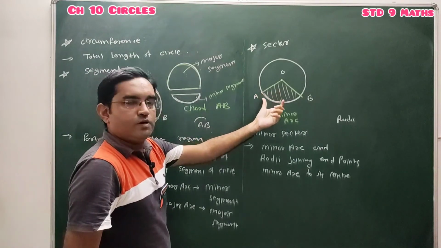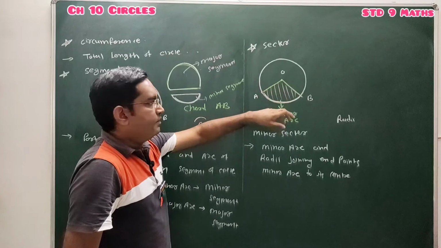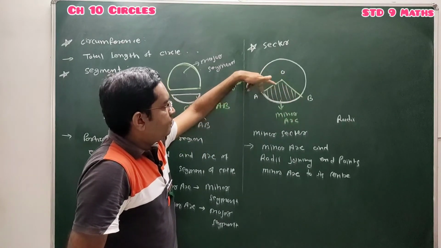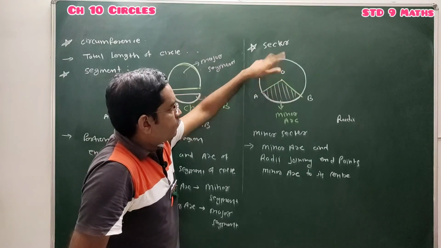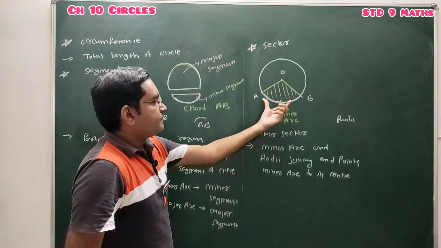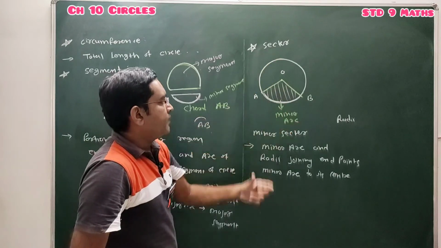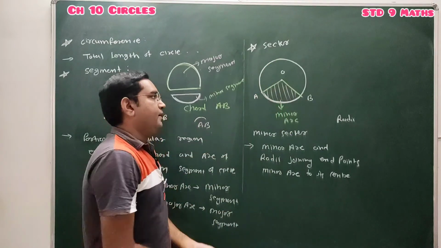The portion of circular region enclosed by the minor arc and two radii joining the endpoints of this arc to the center is known as sector. This is the sector corresponding to the minor arc, that's why it is known as minor sector.